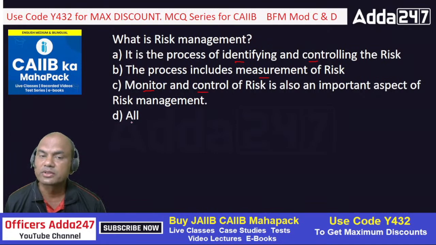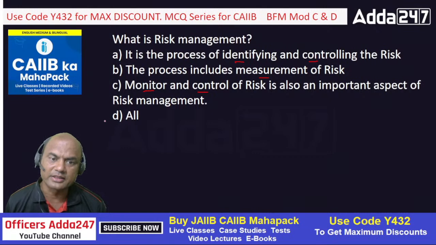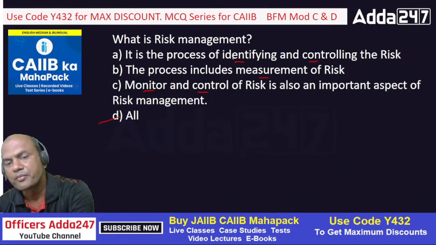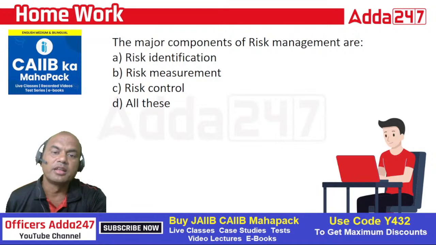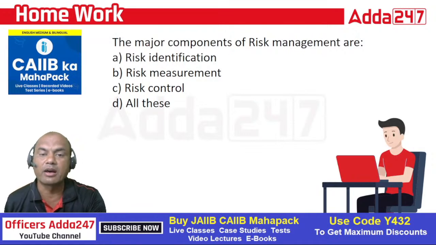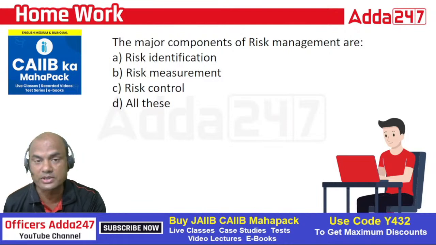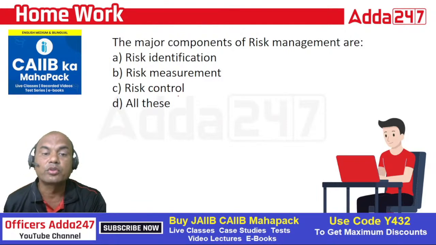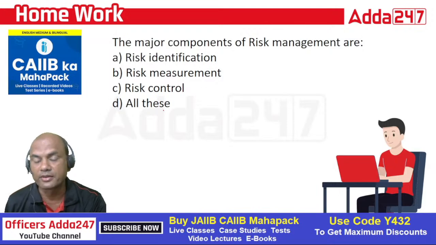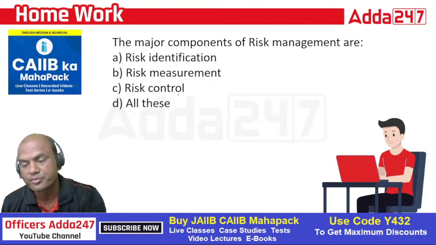And all of these. So what should be the answer? A, B, C or D? So simple. Type fast in the comment section. Yeah, correct. The answer is D, isn't it? Now one question for your homework. The major components of risk management are, now we want which are the components. Risk identification, measurement, control and all of these. Just now I told you in the earlier question, so follow that and answer it properly. I'll be answering this tomorrow.